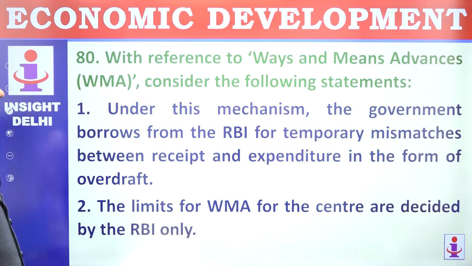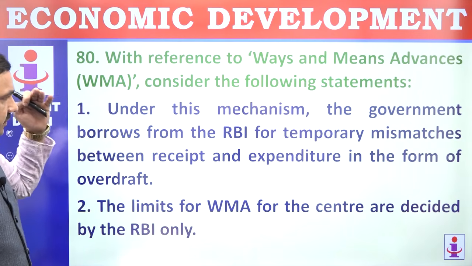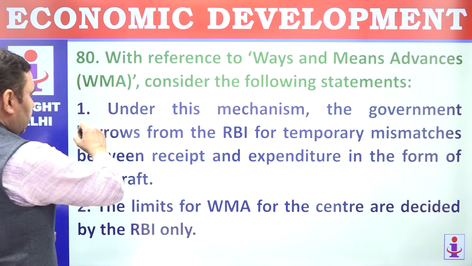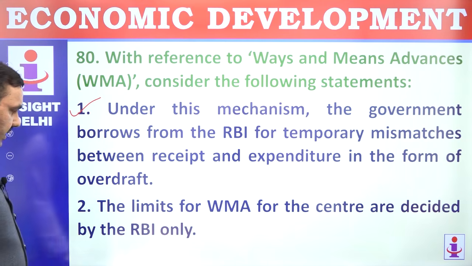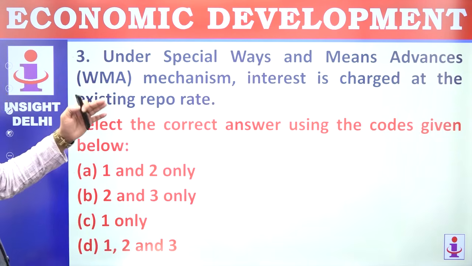80. With reference to Ways and Means Advance, WMA, consider the following statements. Under this mechanism, the government borrows from RBI for temporary mismatch. That's correct, and it is in the form of overdraft. The limits for WMA for the Centre are decided by RBI only. That's correct. There are two kinds, special and normal.